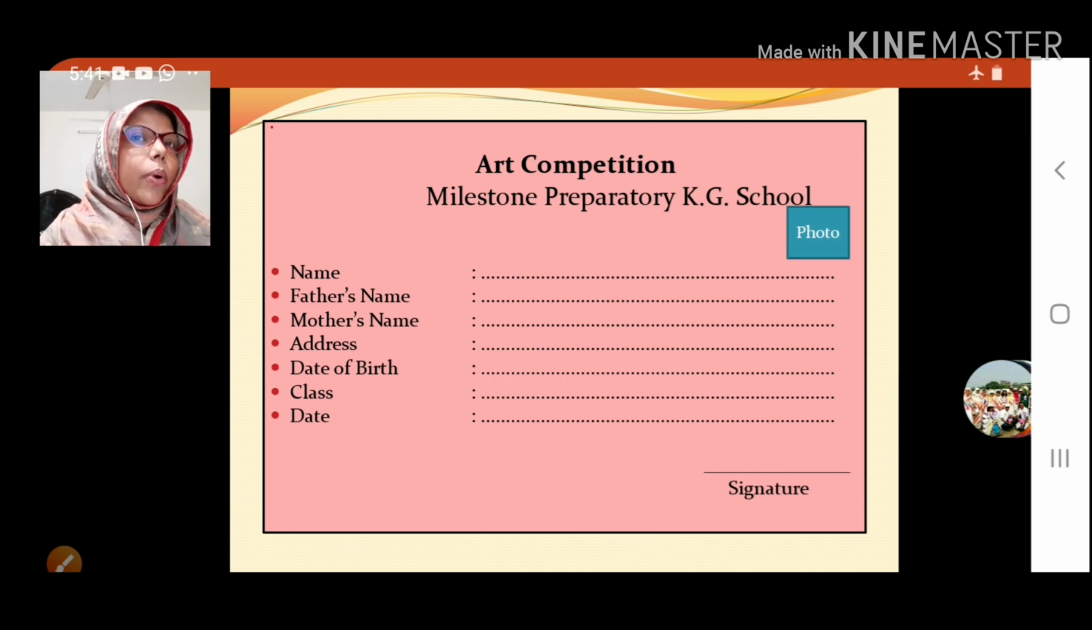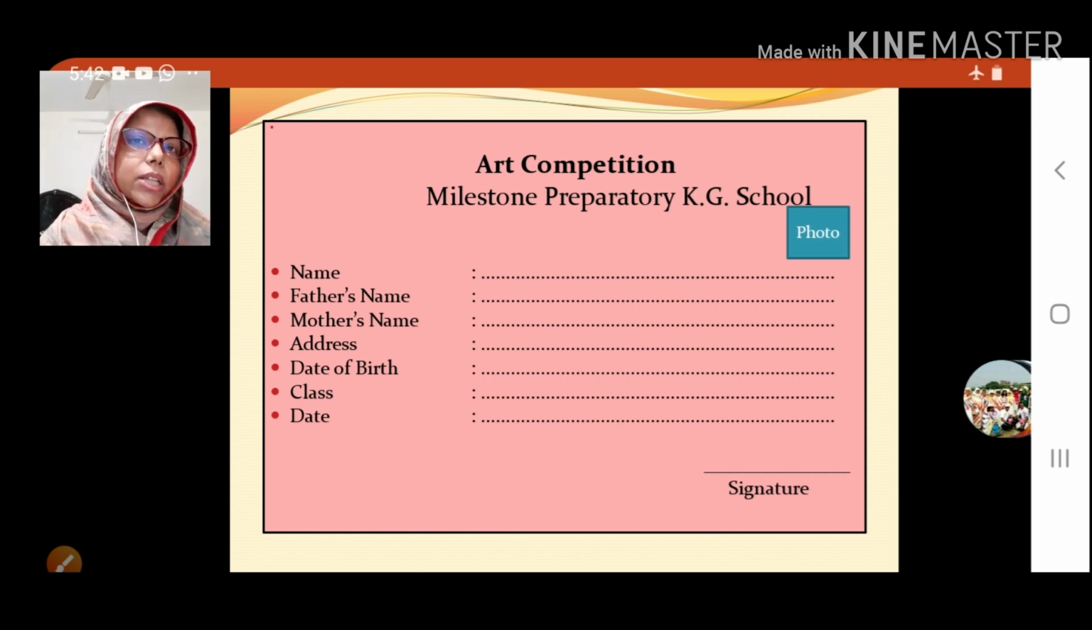Then class, which class are you reading in? Now you are a student of class 3, so you write here class 3. And date, when you write the date, you must write the date. Today I fill up the form, so I give today's date. Be careful about the date, and you must write it in full. Clear? I will show you.